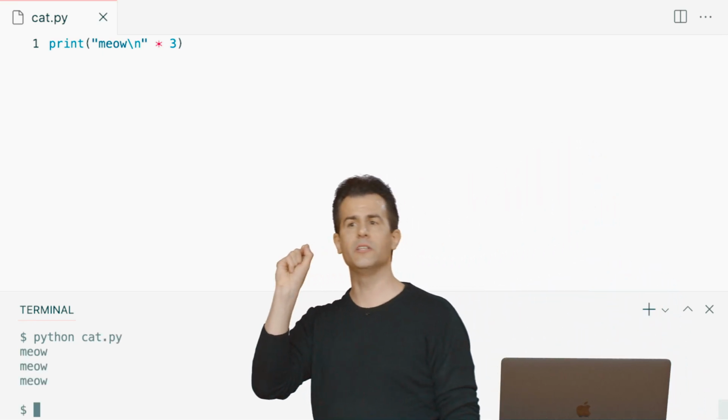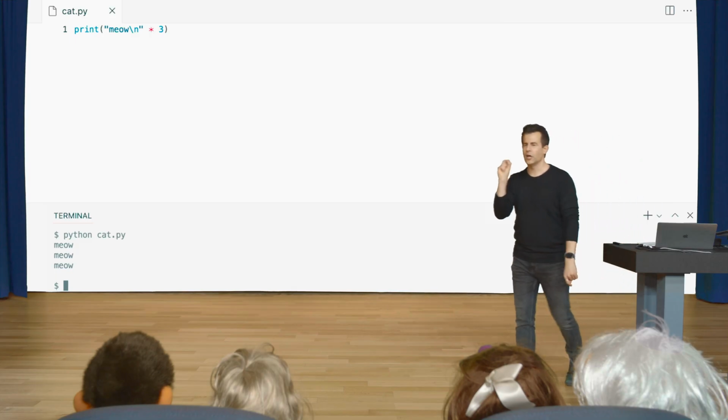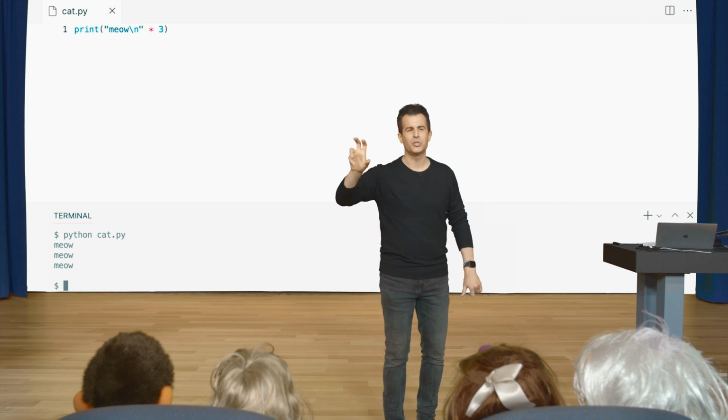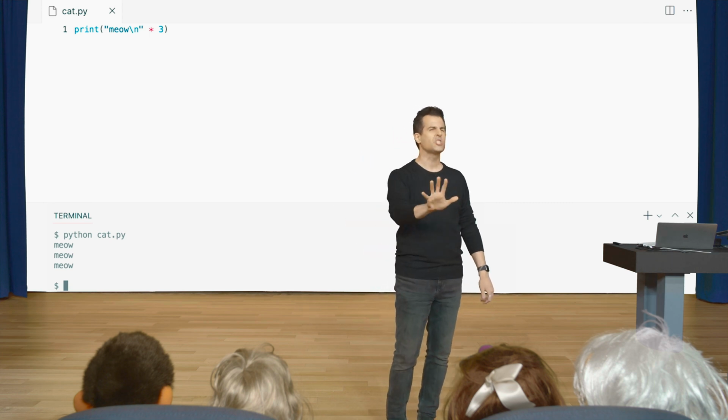Let me call on someone else. The only thing I don't like, and I know I'm being really nitpicky now, is that it's meow, meow, meow on separate lines, but there's this extra blank line, which I'm just not loving aesthetically. I think we can make end equal to quote unquote, not backslash n.